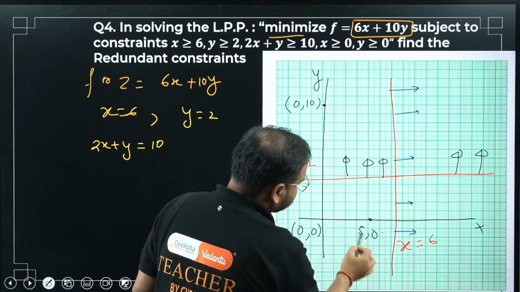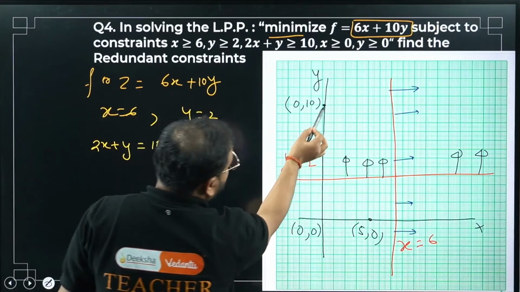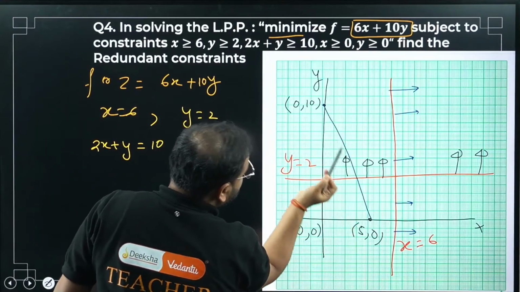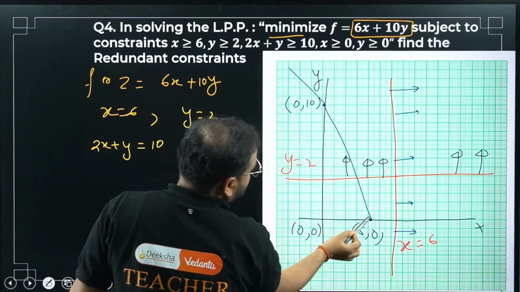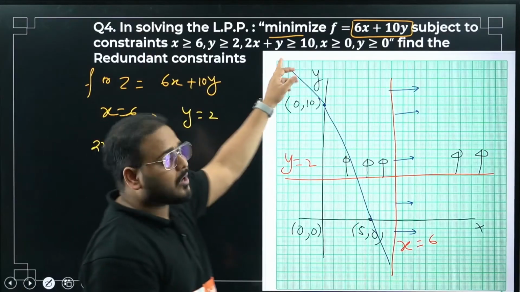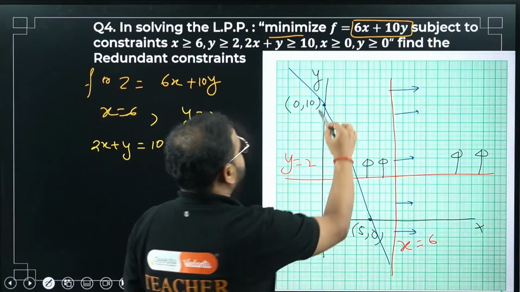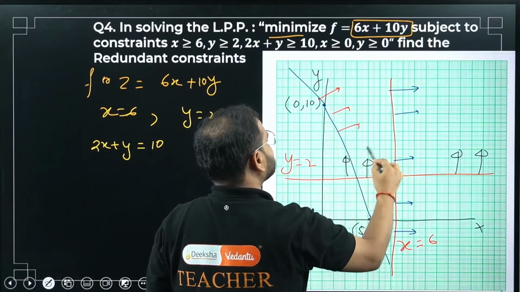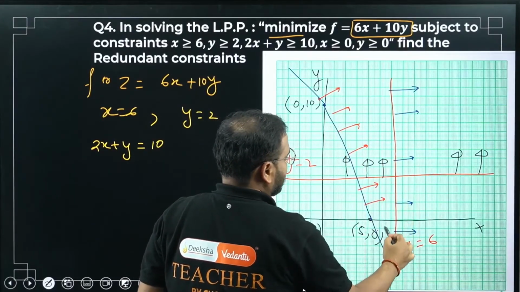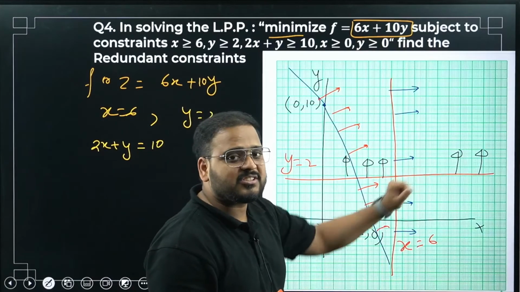5, 0. How will the line look like? Please check. Like this, sir. Great. Again, what is the inequality? Greater than or equal to. So I can write like this, above all of this. Okay. Now you can see here, even if I don't have this curve, my condition still stays.